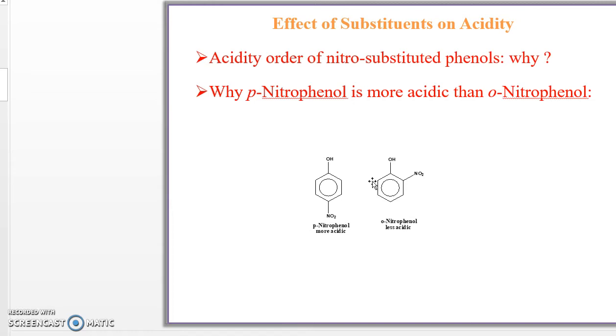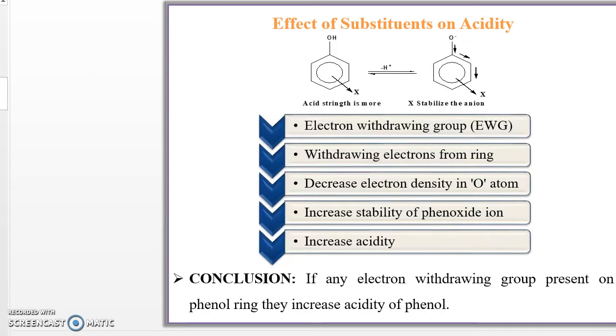Next one, effect of substituent and acidity. Acidity order of nitro substituted phenols, and why? Next question: why is paranitrophenol more acidic than orthonitrophenol? See here, paranitrophenol is more acidic than orthonitrophenol. Why does this occur? See in the next slide.